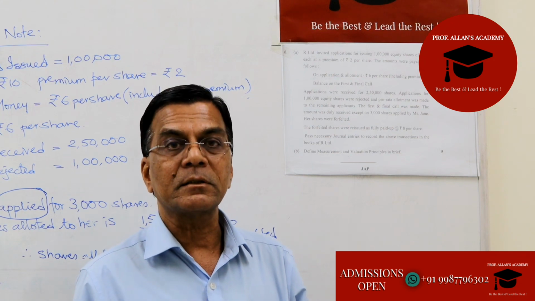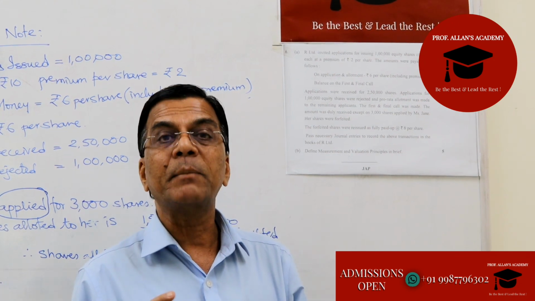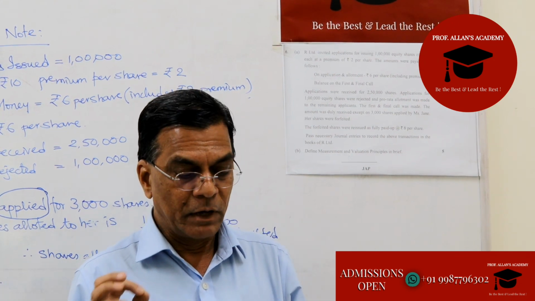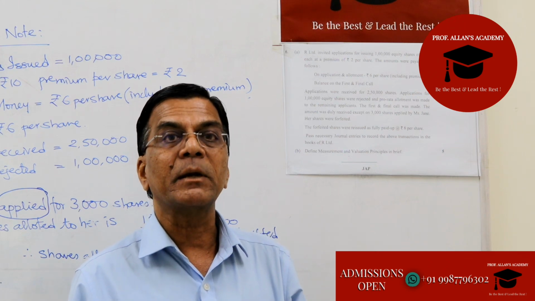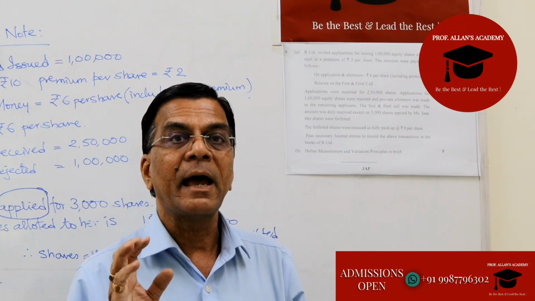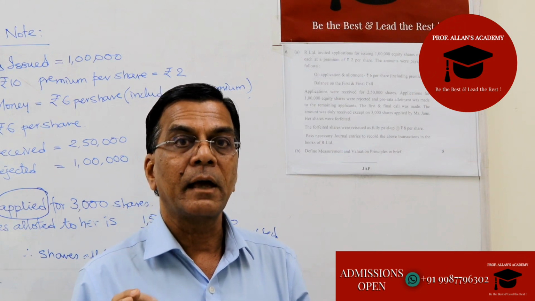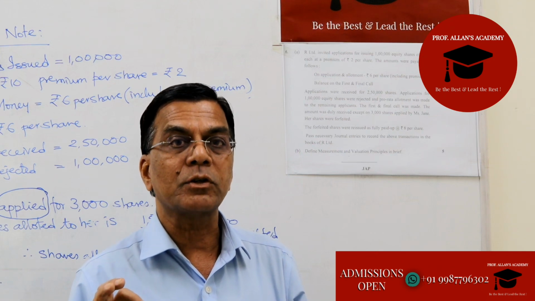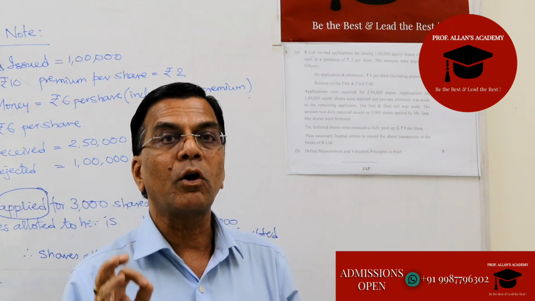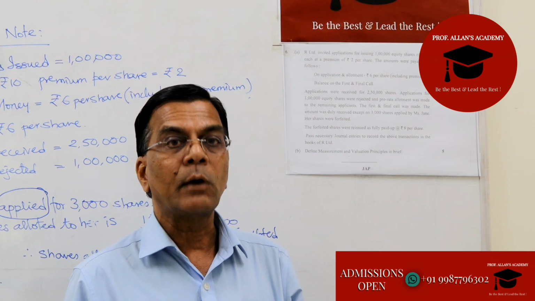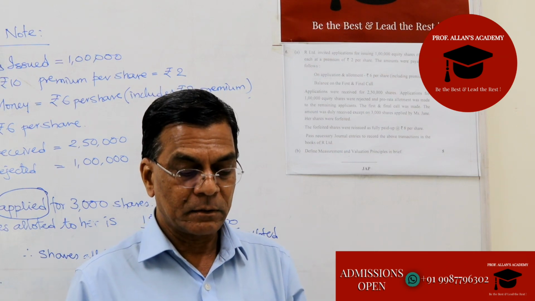Now, what is the purpose? The purpose is that it becomes accurate, reliable, and consistent, because it's based on facts and figures and proper valuation, and that's what we call measurement. Now, what are the valuation principles?